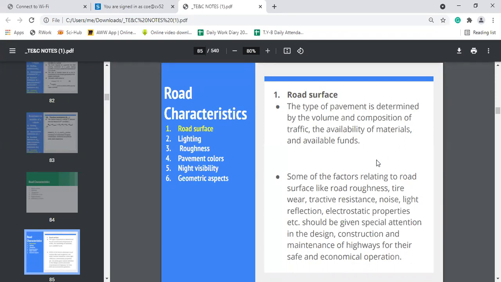All these things which are related to the road surface have to be given careful attention during the design, construction and maintenance of the highways. Okay.